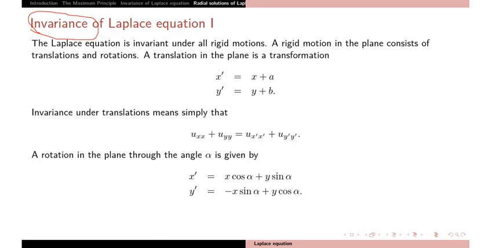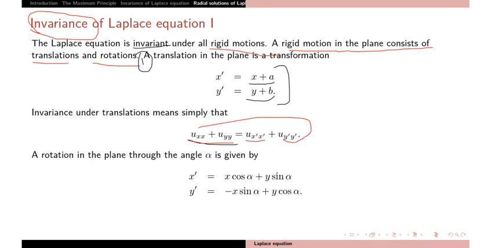So the Laplace equation is invariant under all rigid motions. A rigid motion in the plane consists of translations and rotations. So we will study two things. One is translation, where you translate the x variable to x plus a, y to y plus b, and write the new variables as x dash and y dash. It is easy to check: just apply the chain rule to find the derivatives. So uxx plus uyy equals ux dash x dash plus uy dash y dash, so the equation remains the same